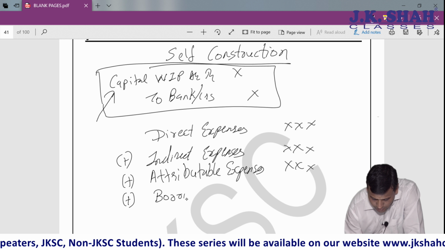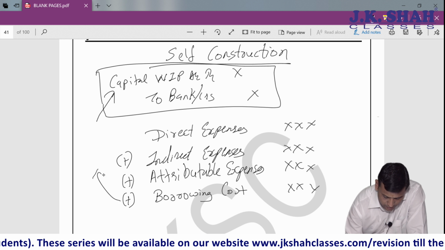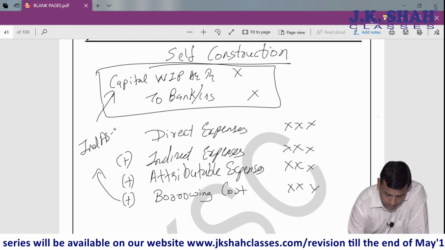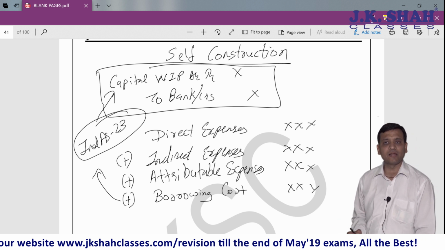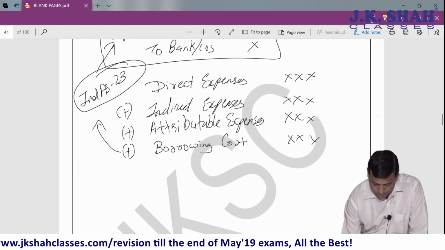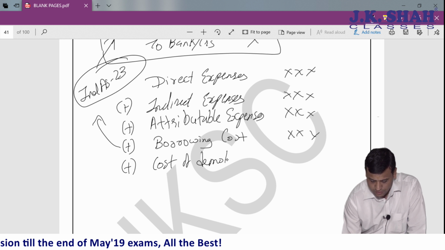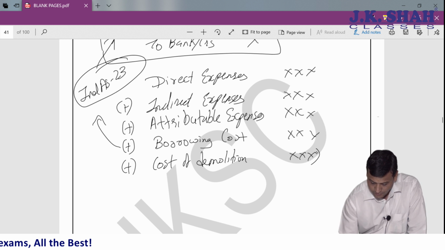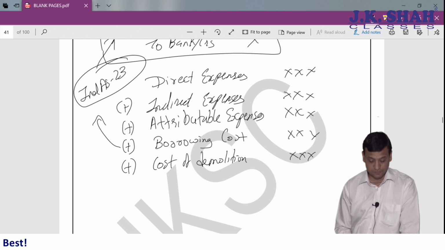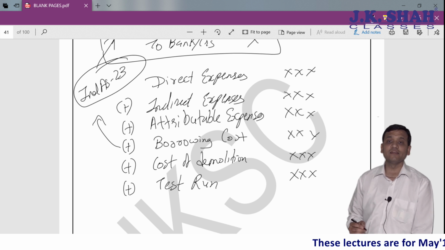Thereafter, borrowing cost, provided IND AS 23 allows. IND AS 23 allows, then borrowing cost will be capitalized, it will be added to it. Cost of demolition. To construct an asset, I have to demolish another asset, the existing asset. There is cost of demolition plus test runs, expenses incurred for making that asset ready.